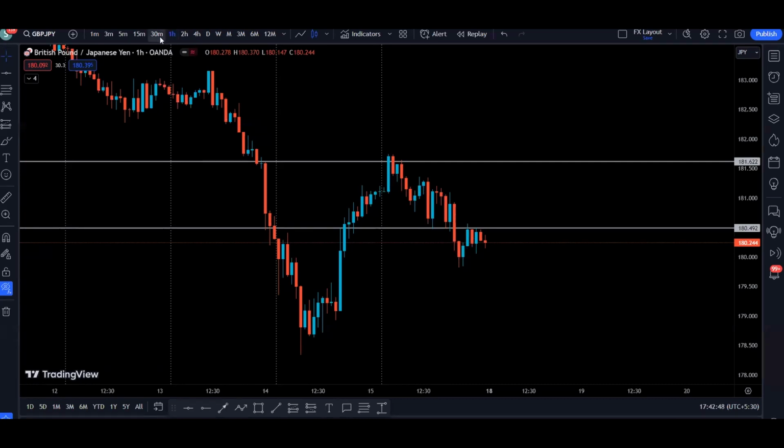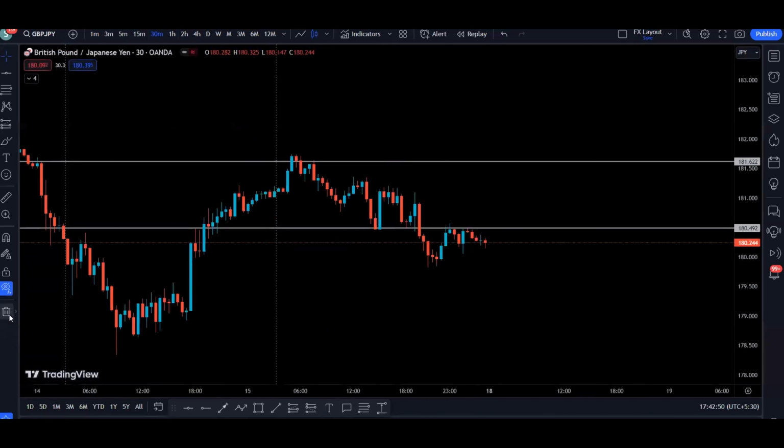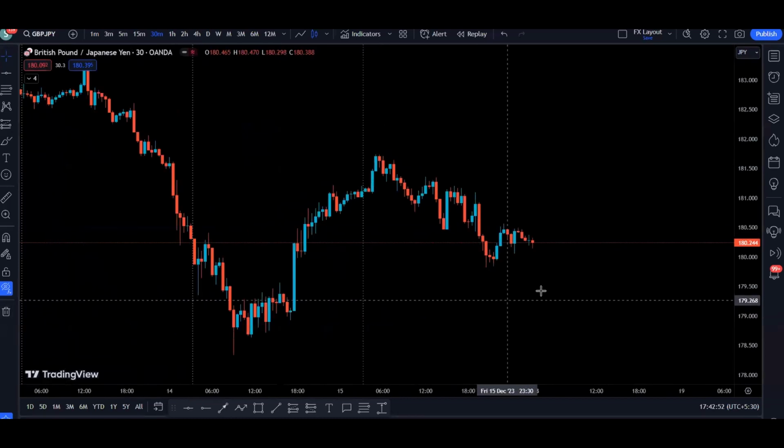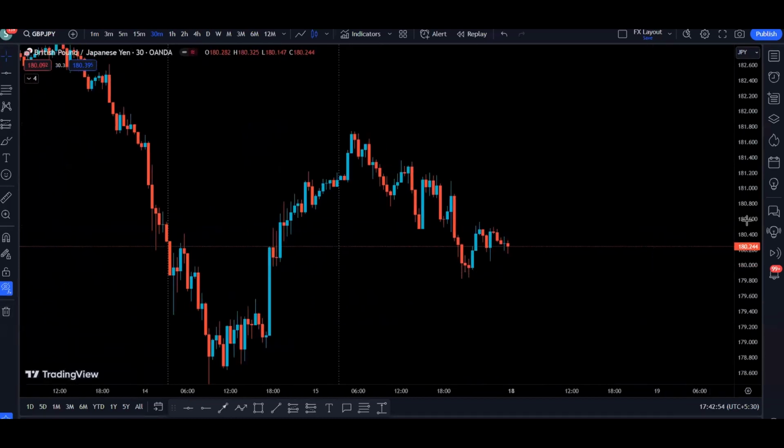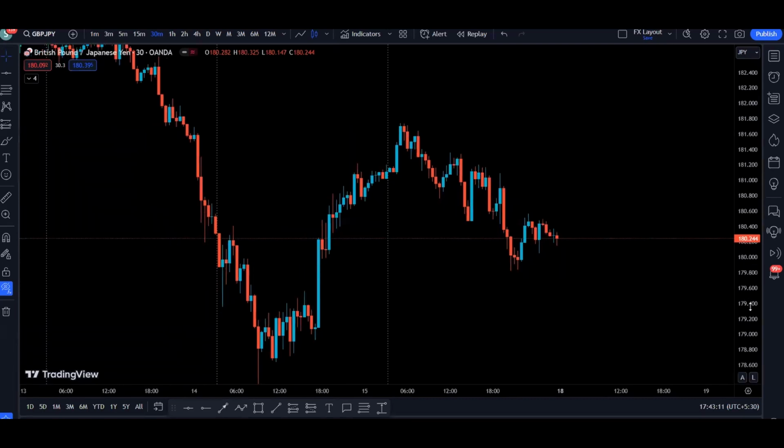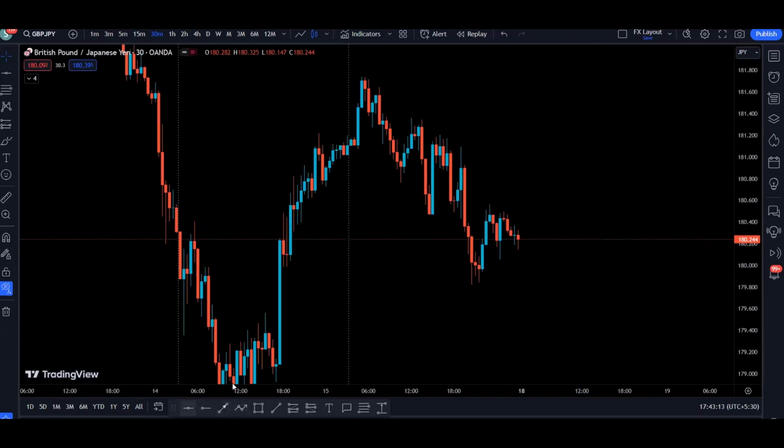Let's go to the 30-minute time frame to find more details and look for some kind of intraday setups as well. So the 30-minute is also very much bearish at the moment because we are making lower lows and lower highs. Lower high, lower low, lower high, lower low, lower high, and right now the price is anticipated to go to the downside, right?